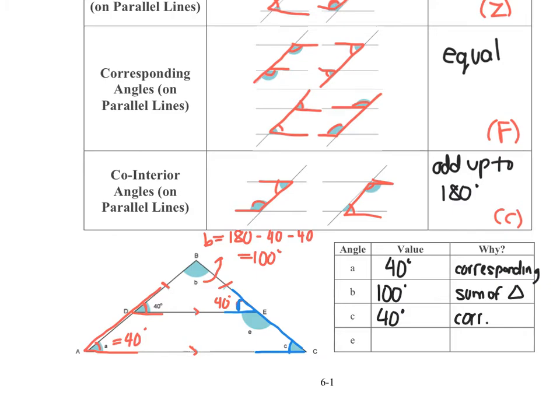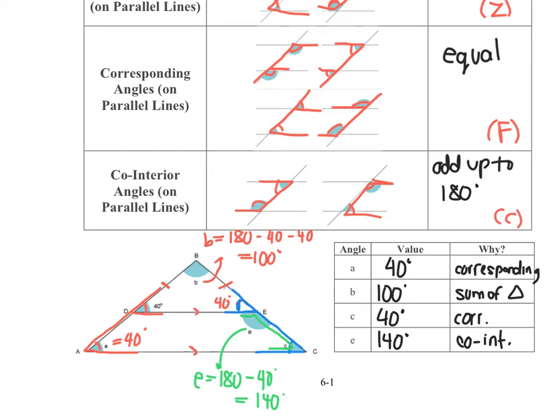Okay, and our last one is angle E. And right in here, I have co-interior angles. And the co-interior angles are not equal, but E plus C should equal 180 degrees, which means E is going to be 180 minus that 40 degrees, which gives me 140 degrees. So that's my co-interior.